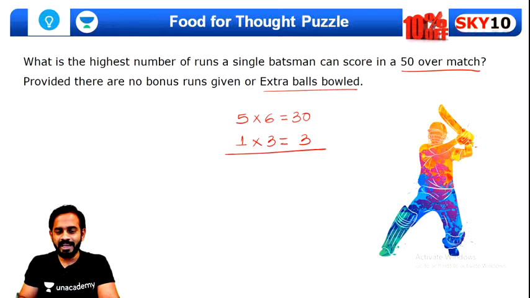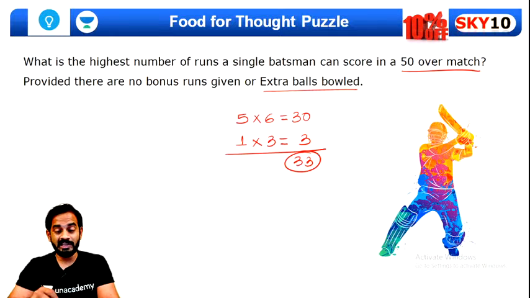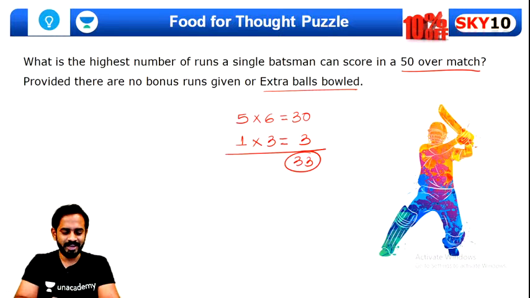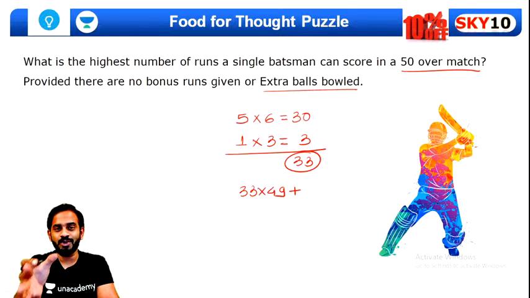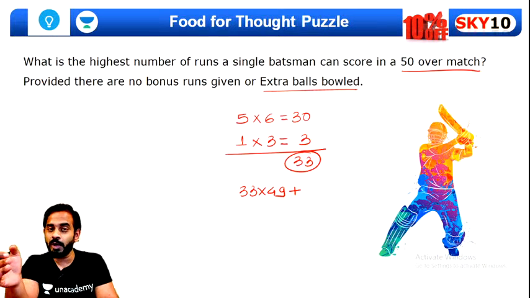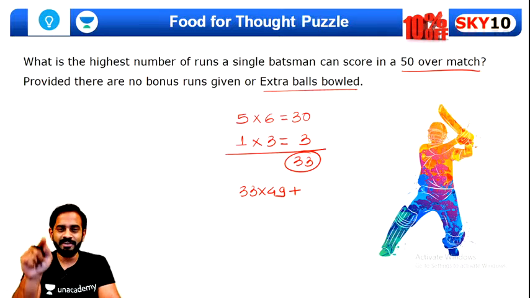So basically in 1 over, 33 runs can be scored maximum in order to get your strike back in the next over, right? I hope all of you are able to understand this part. Okay, and so 33 runs multiplied by 49, till 49 overs, you will have to score 33 runs per over, and after that what will happen in the last over, guys? Can you tell me quickly how many runs should we score in the last over?